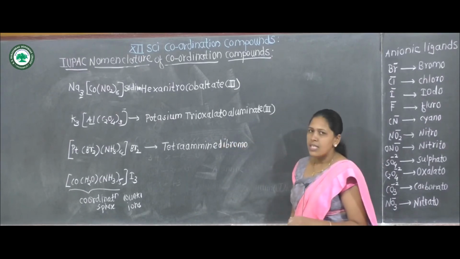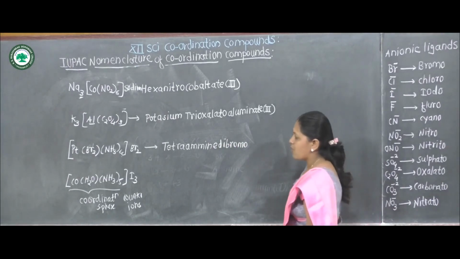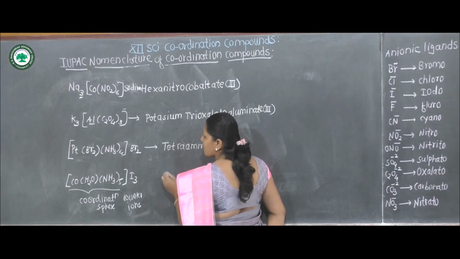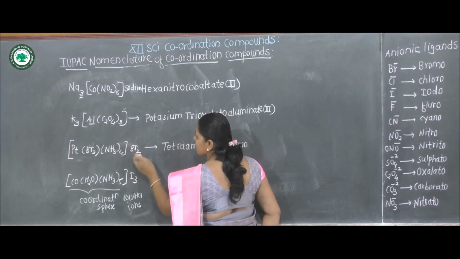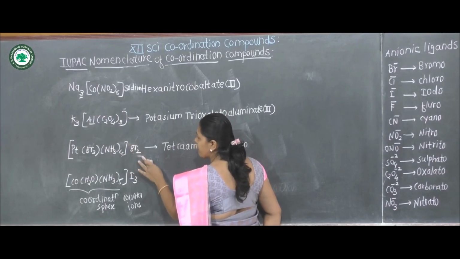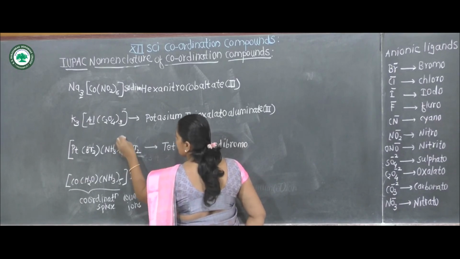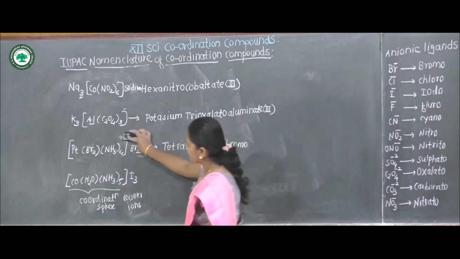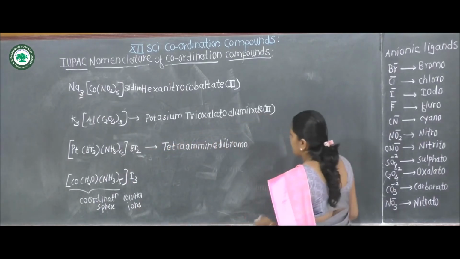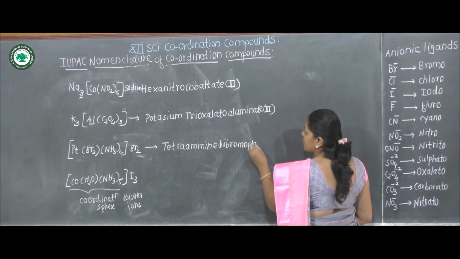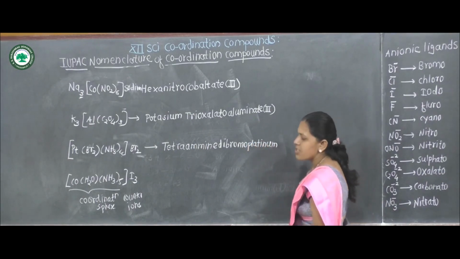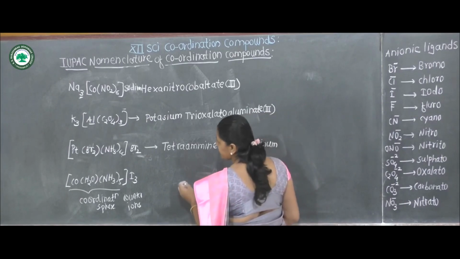It is cationic complex or anionic complex. 2 bromide, one bromide ion having -1 charge, therefore 2 bromide having -2 charge, automatically coordination pair having +2 charge, therefore it is cationic complex. Dibromo platinum. Then oxidation state of platinum.